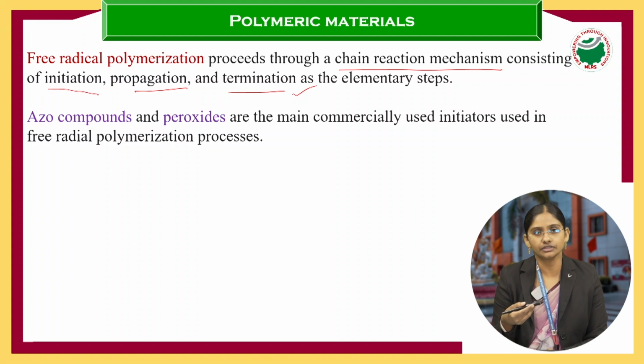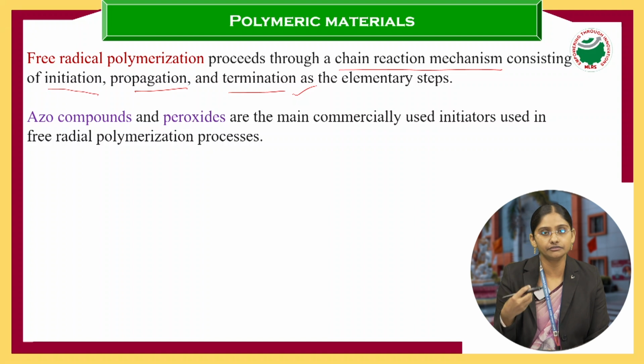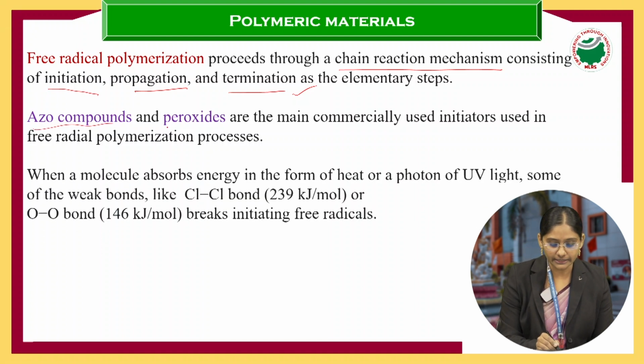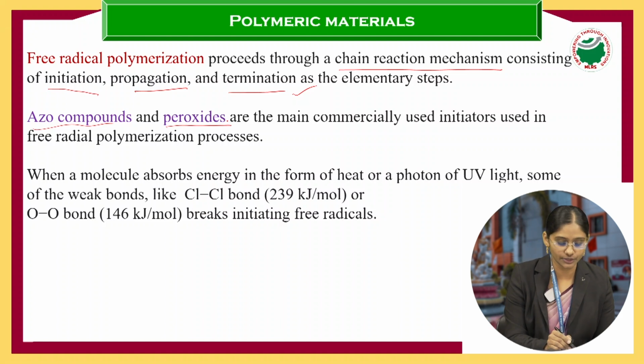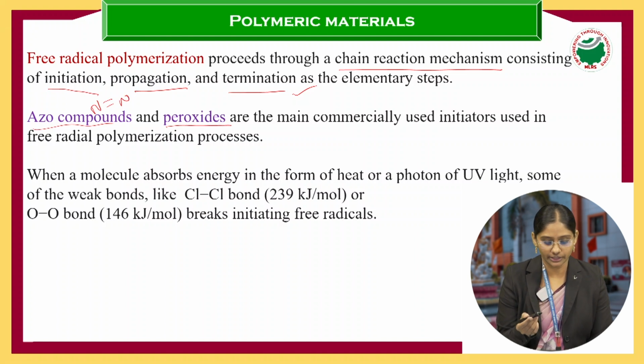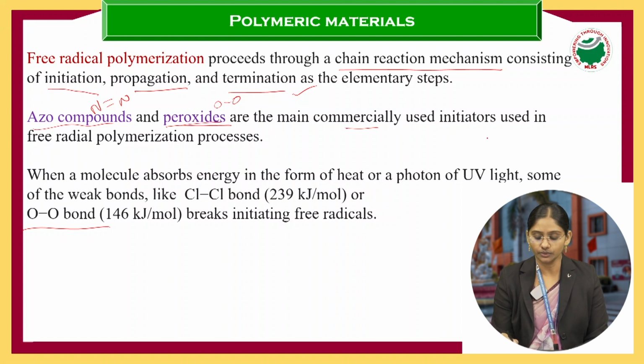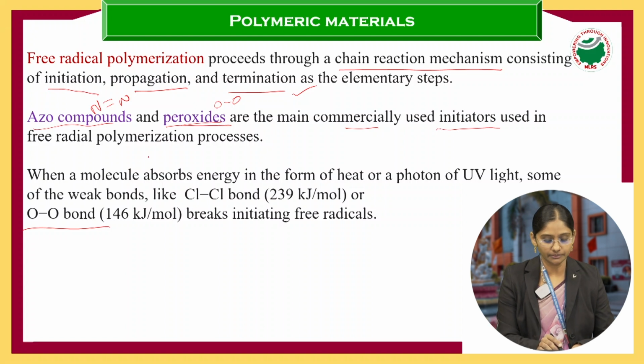To start a chemical reaction, we need the free radical first. Then afterwards only, by taking that free radical, we can do the chemical reaction. Clear? So to form a free radical, the compounds mainly used are azo compounds. Azo compounds contain a double bond between two nitrogen atoms, and next, peroxides. A peroxide has an O-O linkage, right? These two are the main commercially used initiators in free radical polymerization.